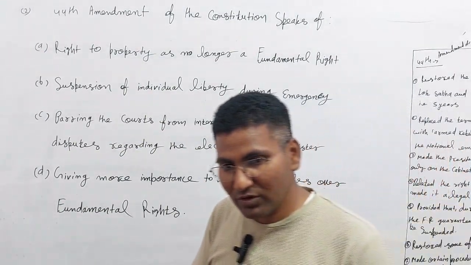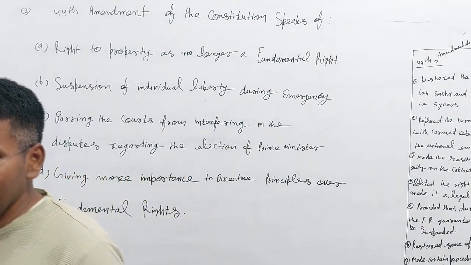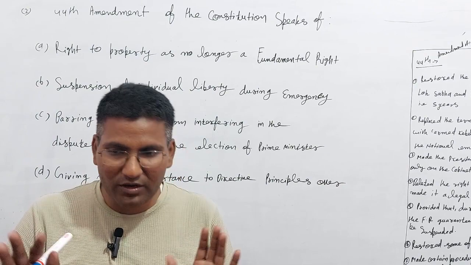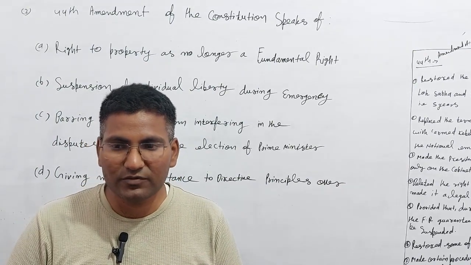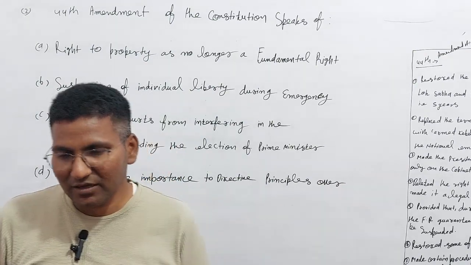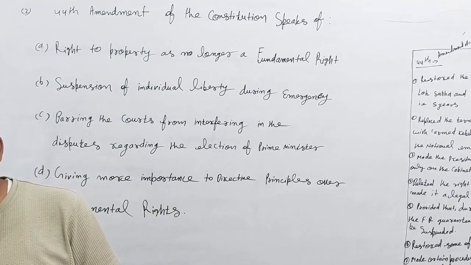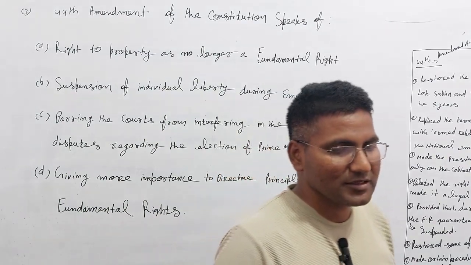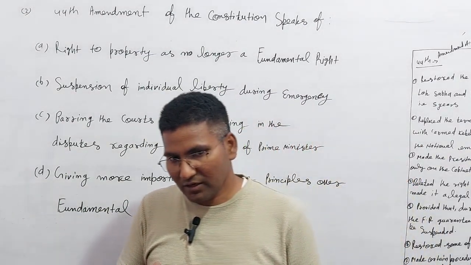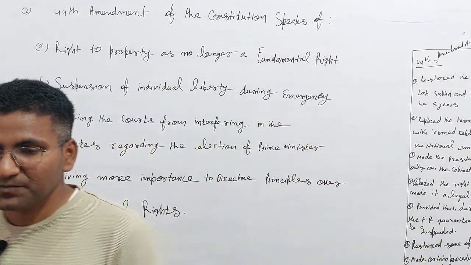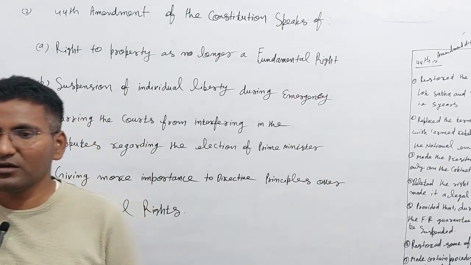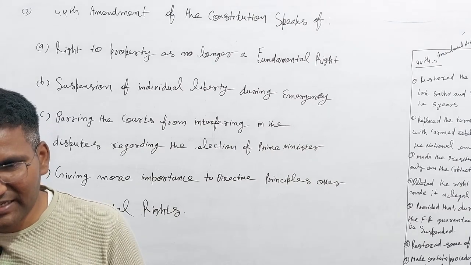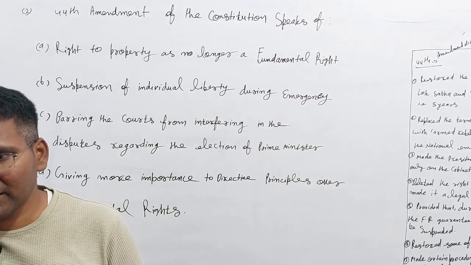You should know the first thing: the right to property was no longer a fundamental right by the 44th amendment, because the Indira Gandhi government, in the 42nd amendment, removed the right to property from the fundamental rights.